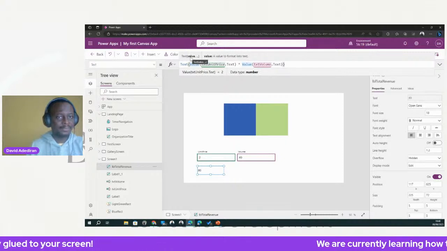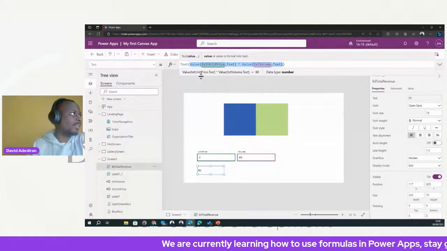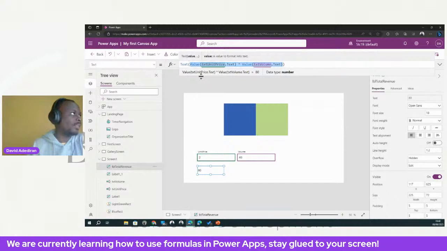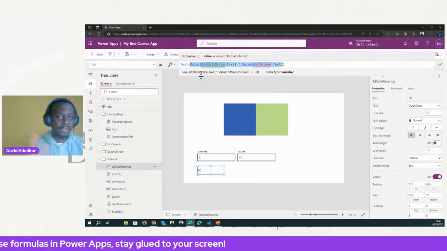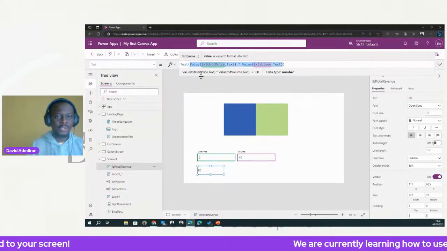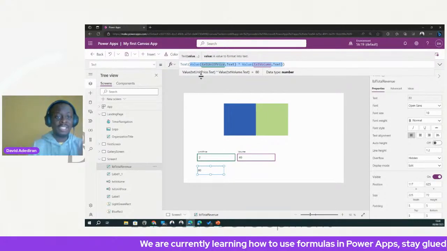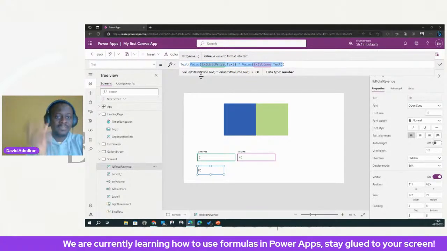Let me select this. What's selected now is the first parameter into text. I understand it's long because you are multiplying two things, but it's actually producing one value. We have a function multiplied with another function. All that operation is an expression, a formula in itself, and it's producing just one value, which is 80. So that's the first parameter into text.